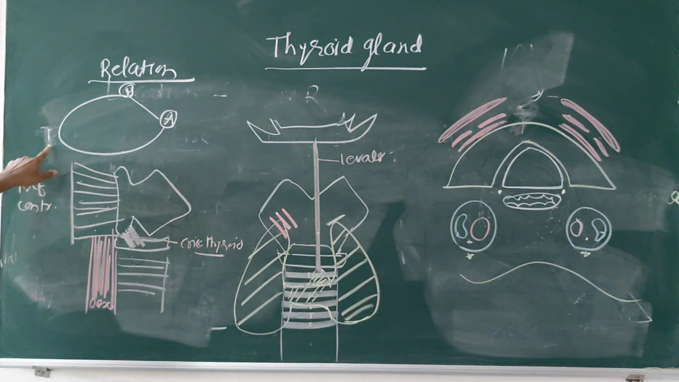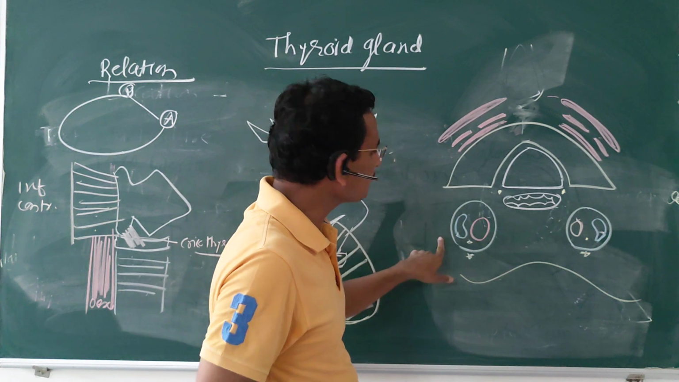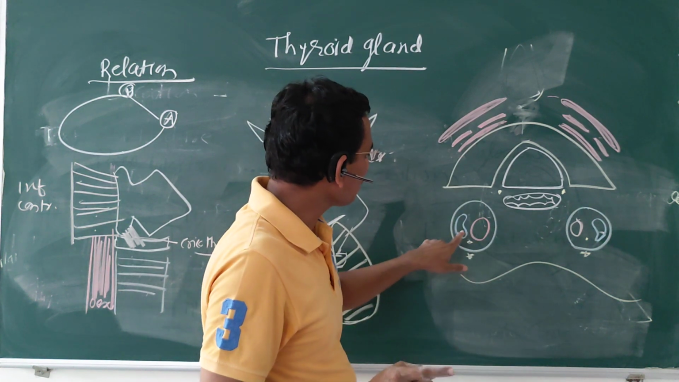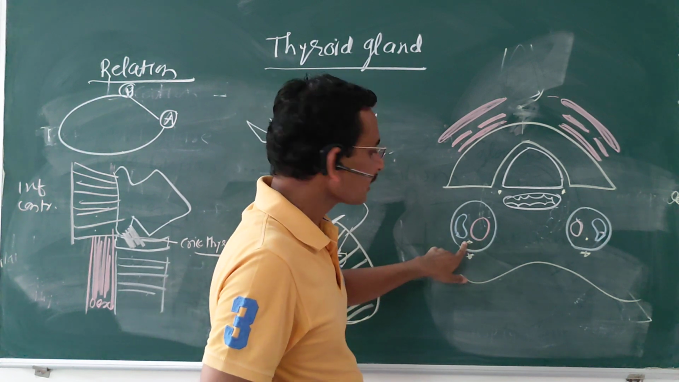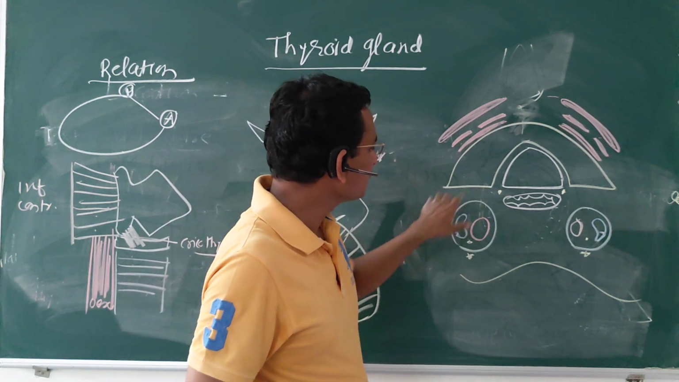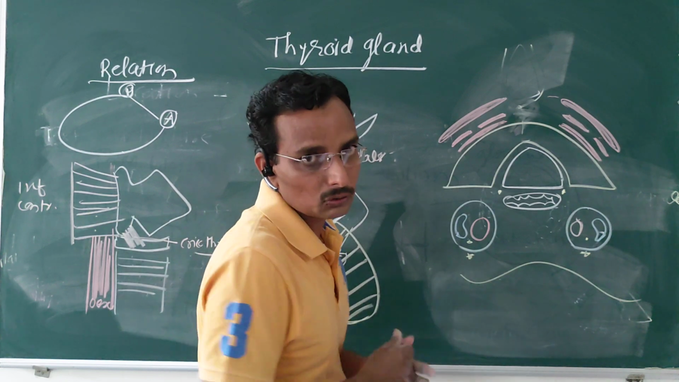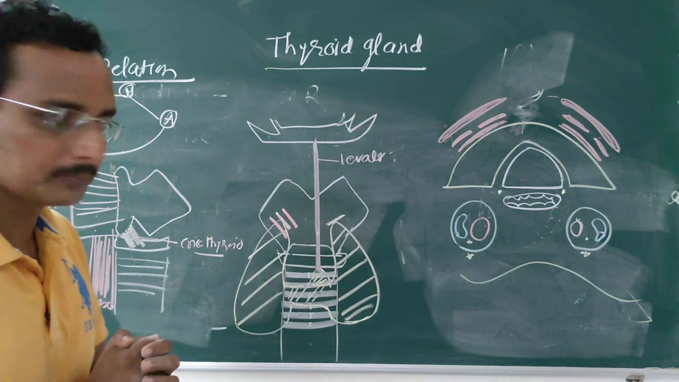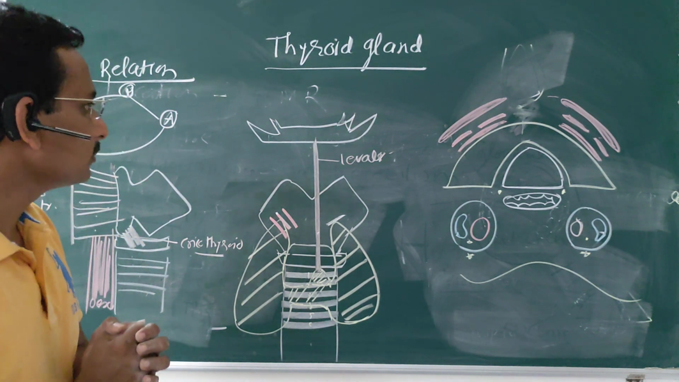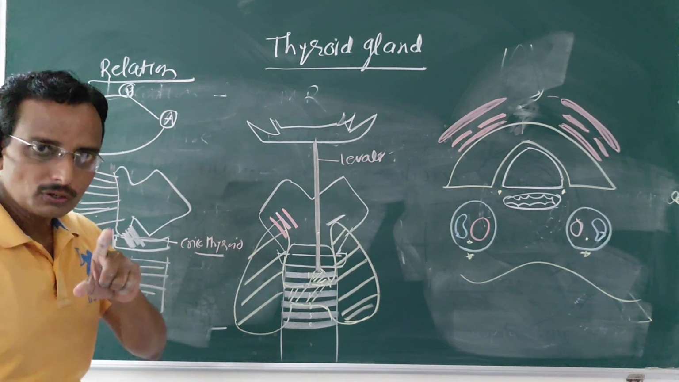Then the third surface is your posterolateral surface. On the posterolateral surface, the structure related is the carotid sheath, which contains the internal jugular vein, internal carotid artery, vagus nerve, and the sympathetic plexus on the outside of the carotid sheath. There is also the ansa cervicalis in the carotid sheath. So these are the relations of the thyroid lobe.